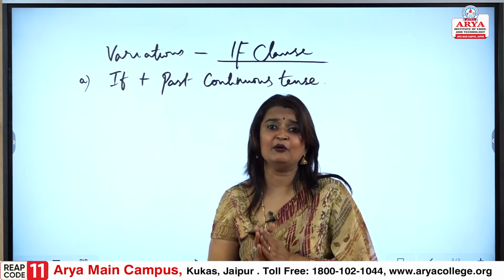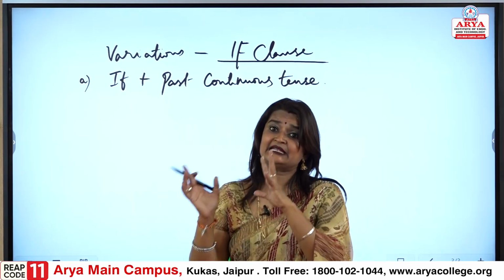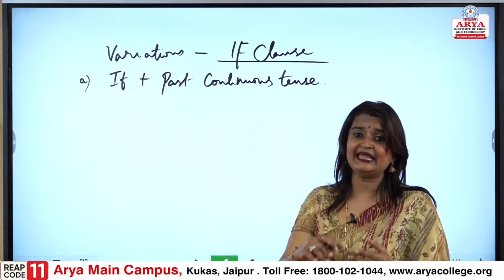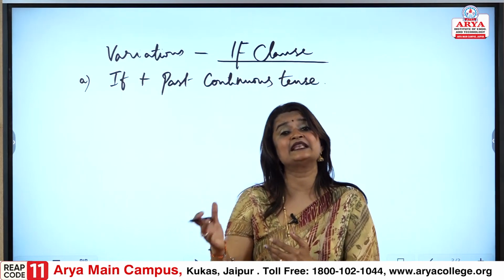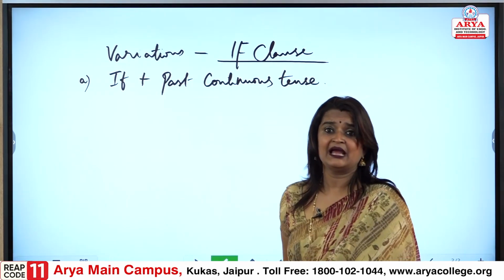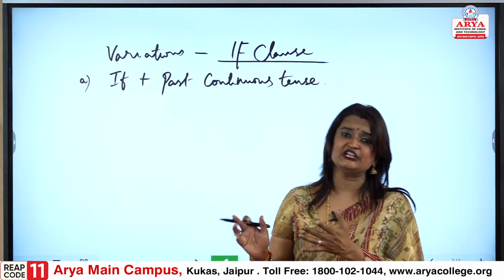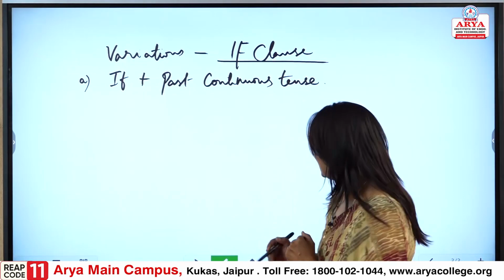When we are talking about if plus past continuous tense, it says it had been happening and it is yet continuing, it is in a continuous process. So it is past, it went on for a long time, it was in a continuous process for a long time, fine.